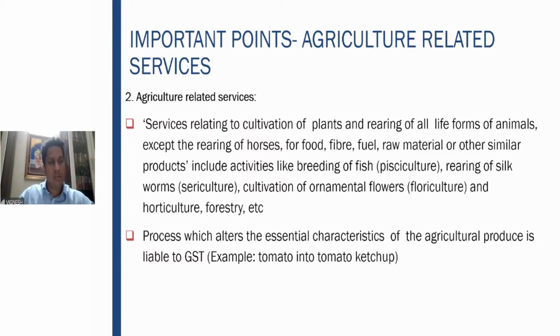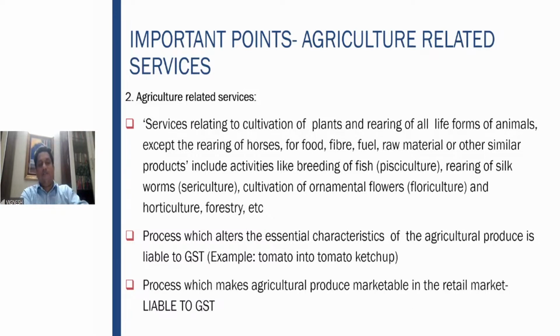And again, as I told you before, any process which changes the essential characteristics of the agricultural produce cannot be taken as an agriculture related service. Therefore, such services are liable to GST. Also, a process which makes agricultural produce marketable in the primary market is exempt. But if the process makes it marketable in the retail market, that means you are selling the produce directly in the retail market, that is liable to GST. Any process undertaken due to which the agricultural produce goes from the raw stage to a stage where it can be sold directly to customers is liable to GST.